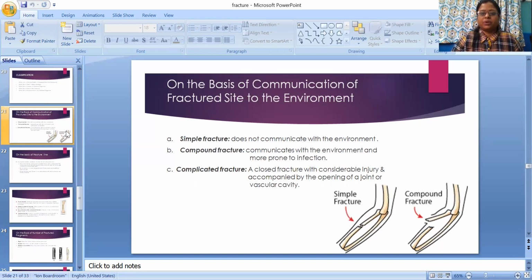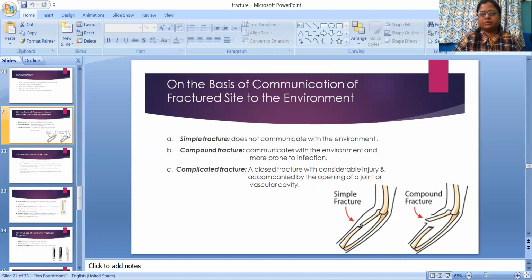On the basis of communication of fracture site to the environment, there are three types of fracture, that is simple fracture, compound fracture, and complicated fracture.